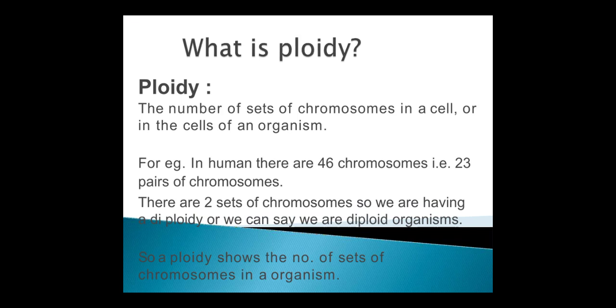Ploidy means the number of sets of chromosomes in a cell or in the cells of an organism. For example, in humans there are 46 chromosomes, that means 23 pairs of chromosomes. There are 2 sets of chromosomes, so we have diploidy, or we can say we are diploid organisms. So ploidy shows the number of sets of chromosomes in an organism.